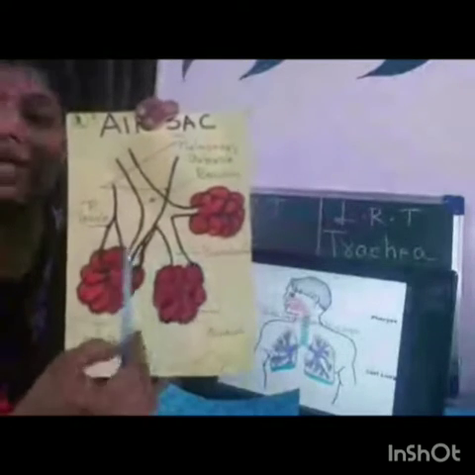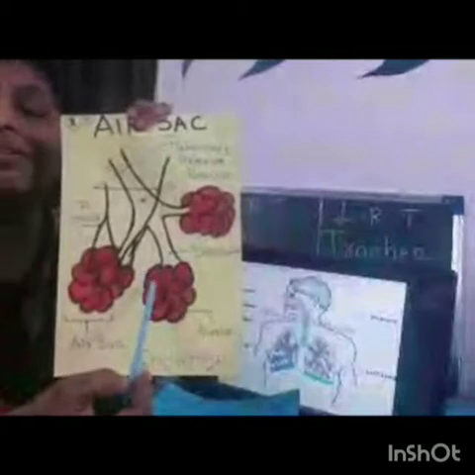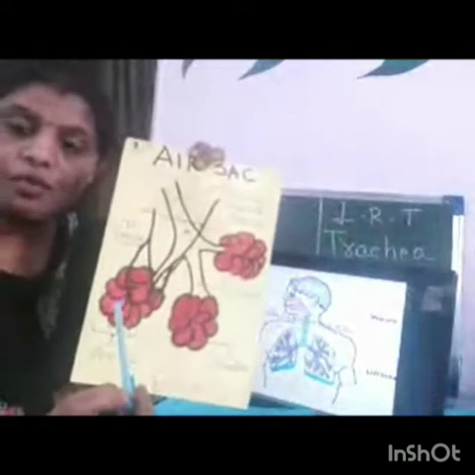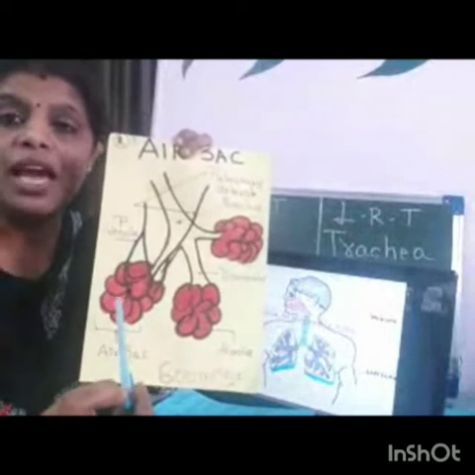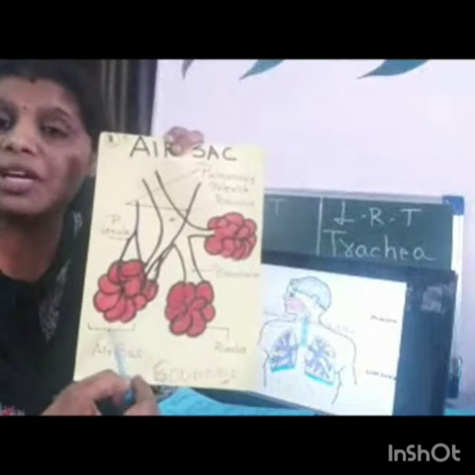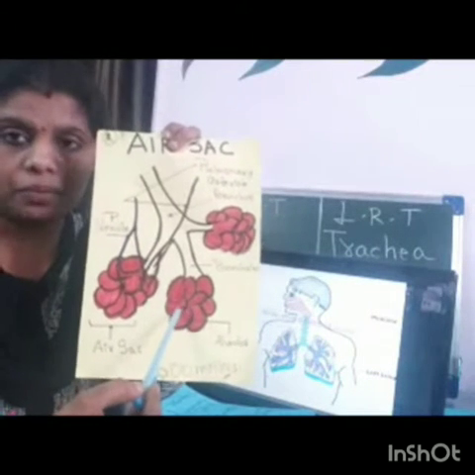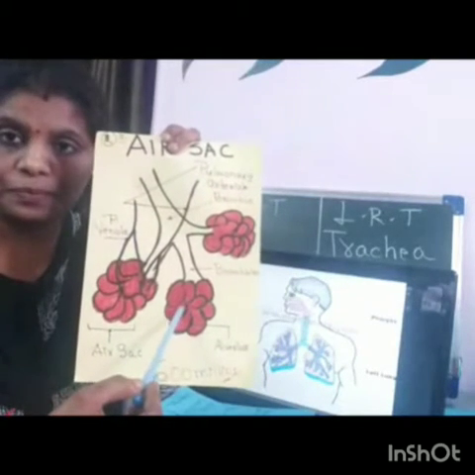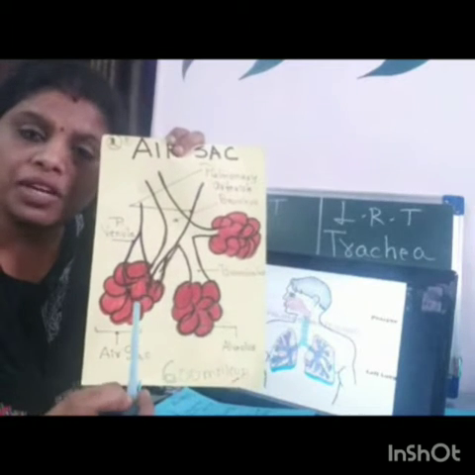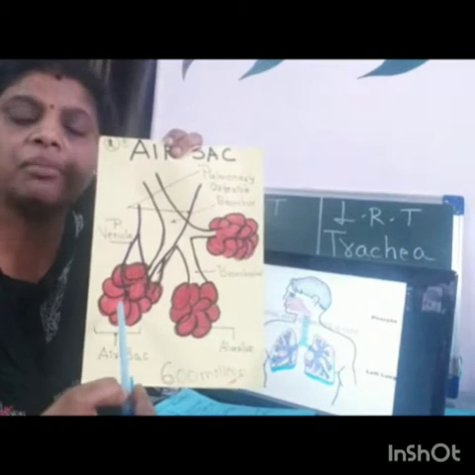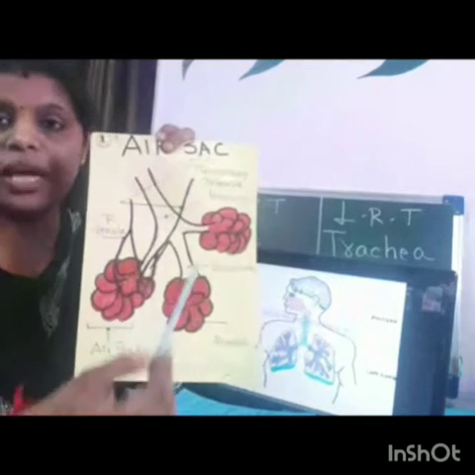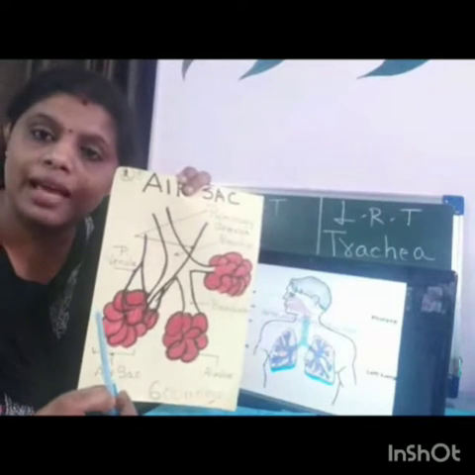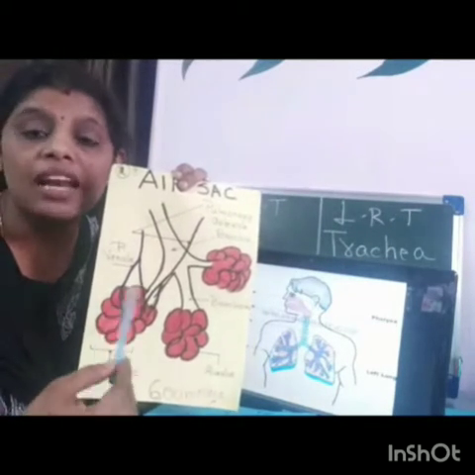Within these air sacs, there are near about 480 million structures which help in exchange of gases, oxygen and carbon dioxide. Not only that, it provides surface area for exchange of gases. These grape-like structures are called alveoli, and the sac is called alveolar sac. In some books directly air sac or alveolar sac is given. In some books alveoli is given.